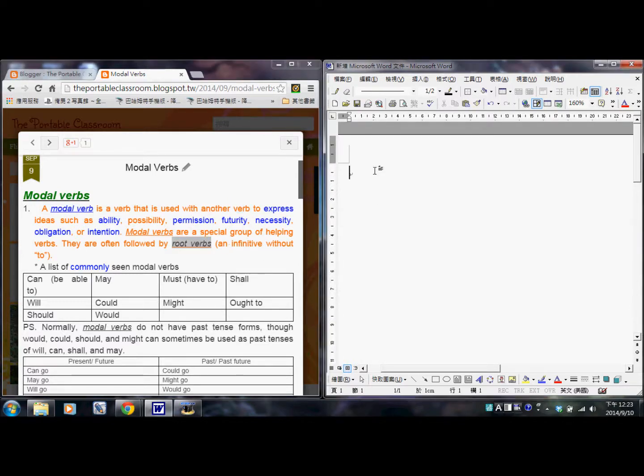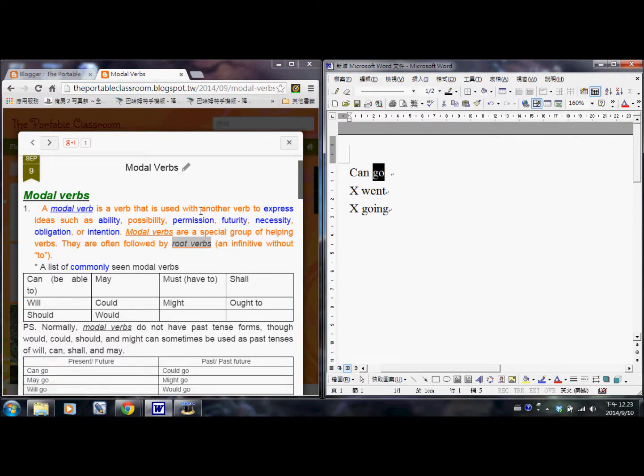What is a root verb? A root verb is a base verb. Like we use can, a modal verb, with go, not with went, not with going, because in these two cases they are not root verbs. Only go is the root verb. It's like the basic form of verbs. So remember, we use modal verbs with another verb, and that verb is a root verb.